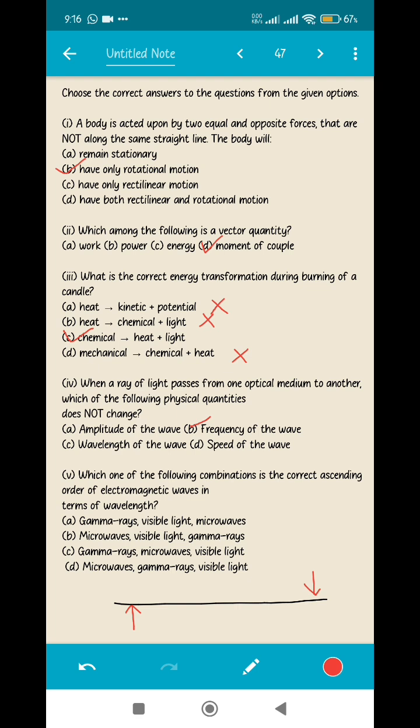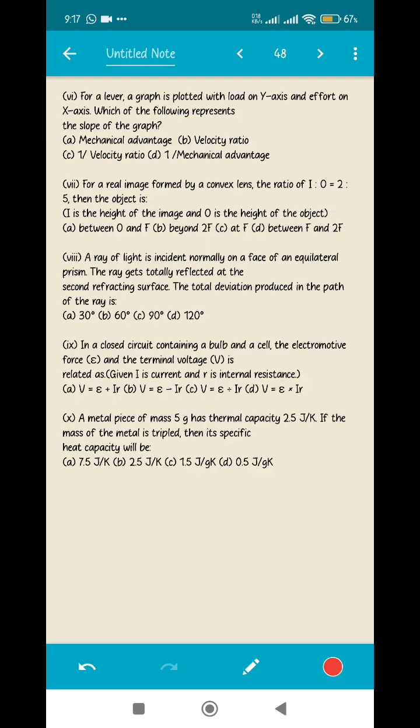So options A and C can be the correct answer because I can see gamma rays at the beginning. Now in option number C you have microwaves. Microwave has a very large wavelength as compared to visible light. So option number C is not correct. The correct answer is option number A, gamma rays, visible rays, and then microwaves. Now moving on to the sixth question. For a lever, a graph is plotted with load on the y-axis.